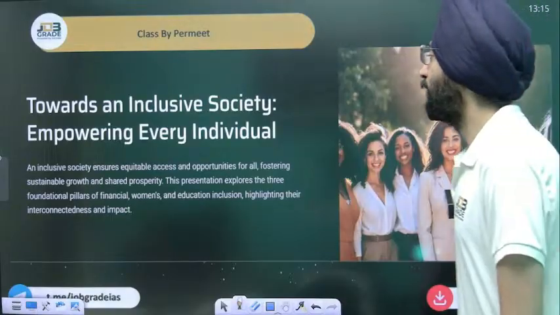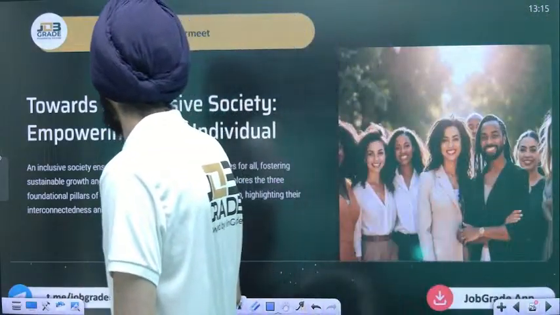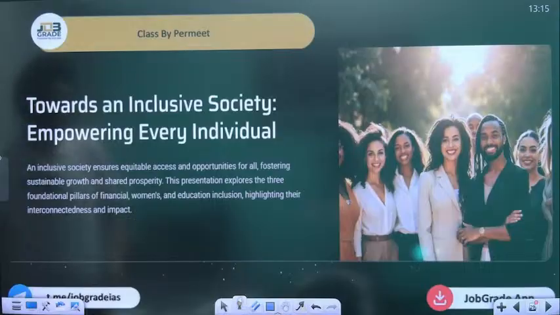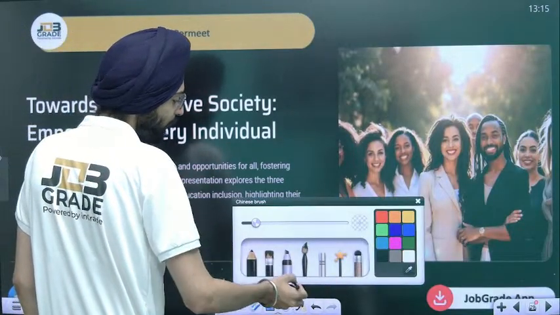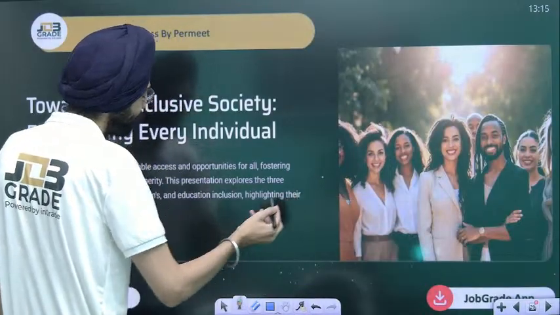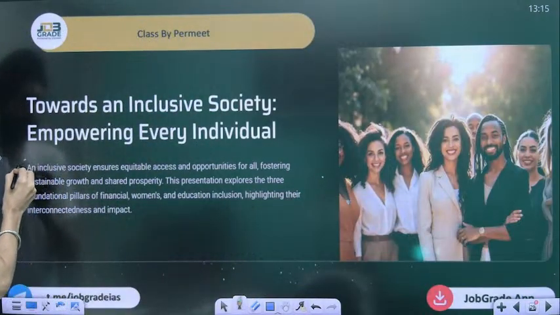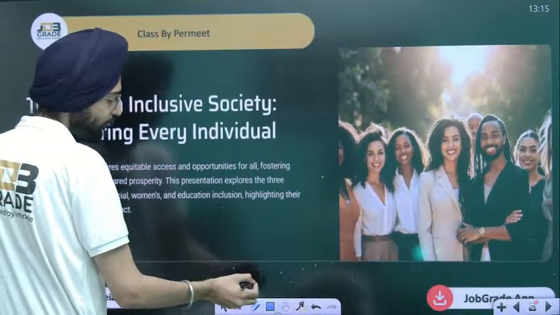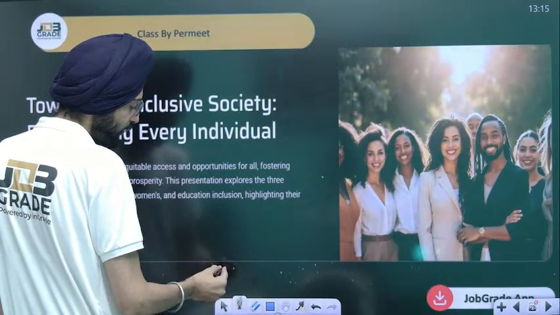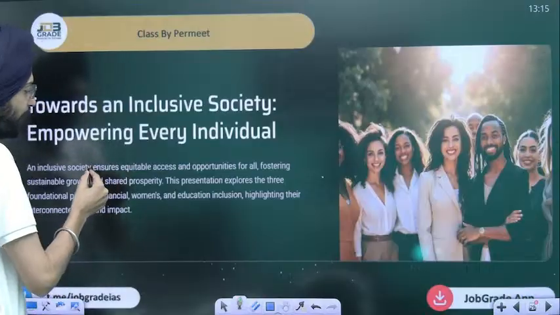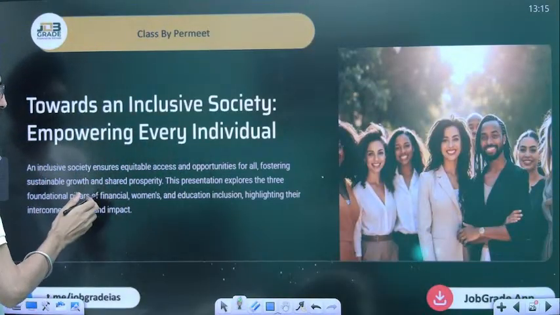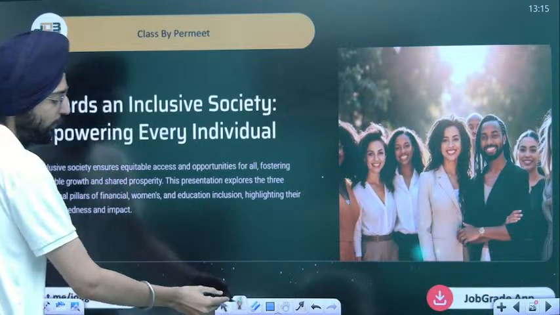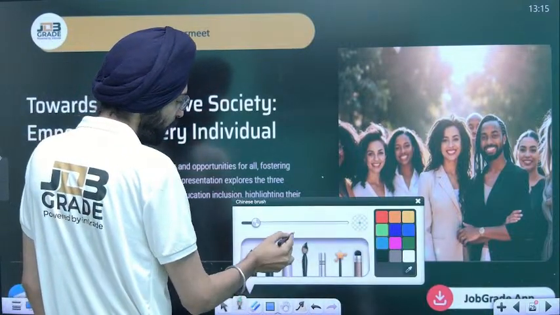The first is, towards an inclusive society, empowering every Indian. When I say this, what does inclusive society mean? An inclusive society ensures equitable access and opportunities for all, fostering sustainable growth and shared prosperity.